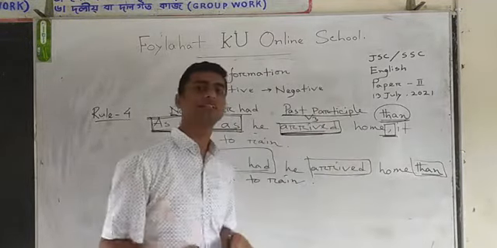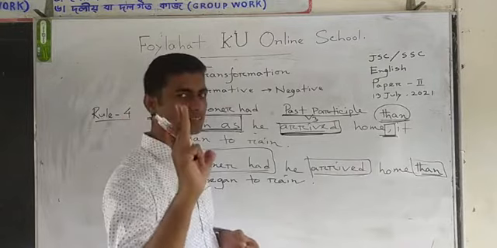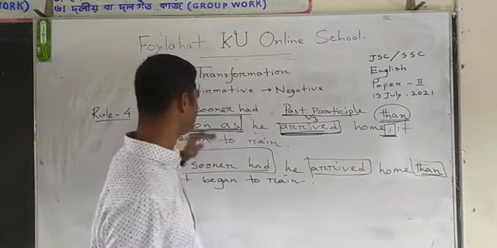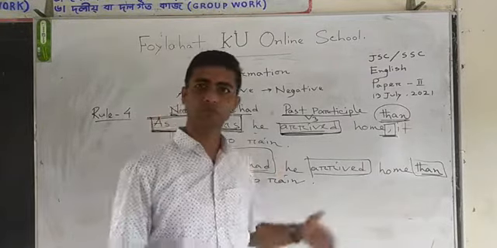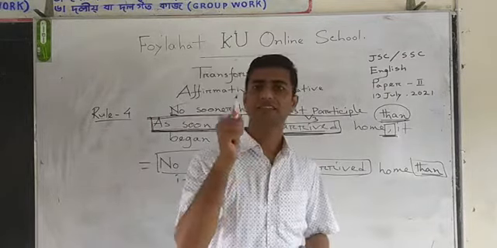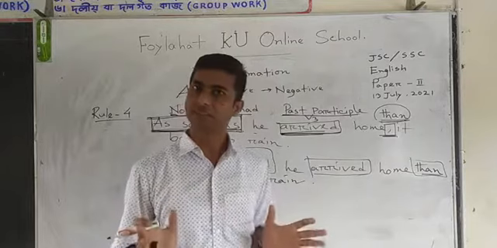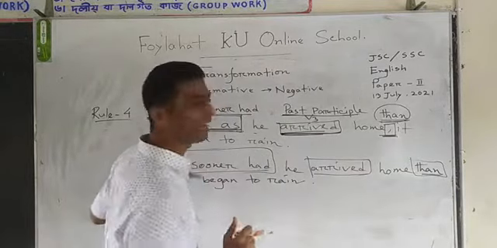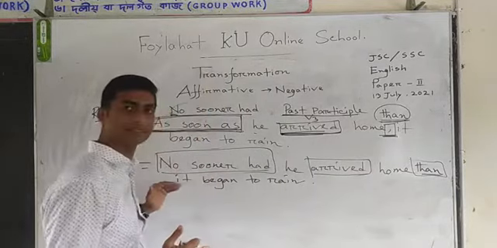So dear student, we have to change just three parts. As soon as will be no sooner had, verb will be past participle, and comma will be than. Is it clear? So what will be the Bengali meaning of this sentence?